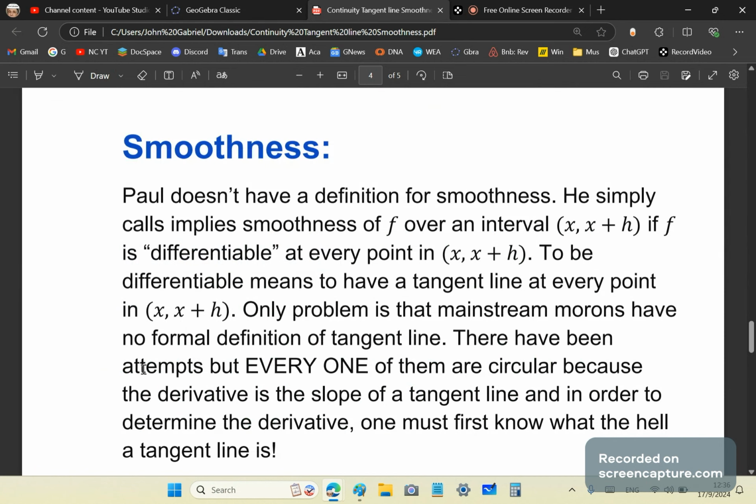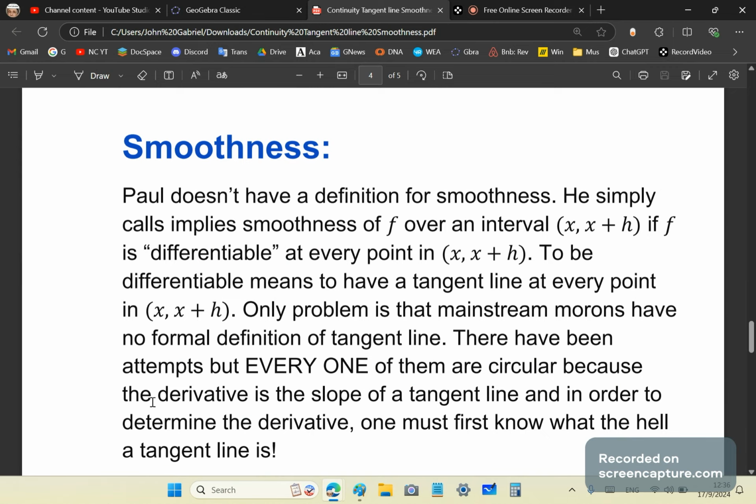Let's move over to smoothness. So Paul doesn't have a definition for smoothness. He simply implies smoothness of f over an interval if f is differentiable at every point in a given interval. So to be differentiable means to have a tangent line at every point in the interval, right? Only problem is that the mainstream morons have no formal definition of tangent line.